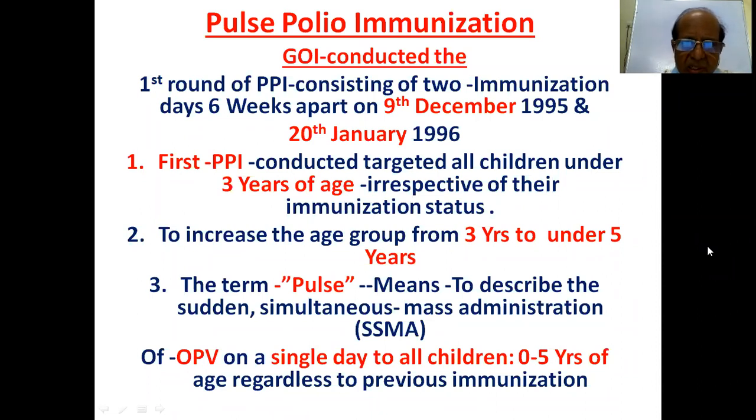The term pulse, already discussed: sudden simultaneous mass administration of oral polio vaccine drops on a single day to all children 0 to 5 years of age, regardless of previous immunization. This is called pulse polio immunization. That is, sudden simultaneous mass administration of OPV on a single day to all children between 0 to 5 years of age, regardless of previous immunization. This is the essence of the meaning of PPI.